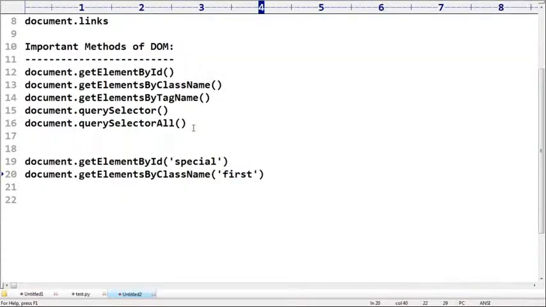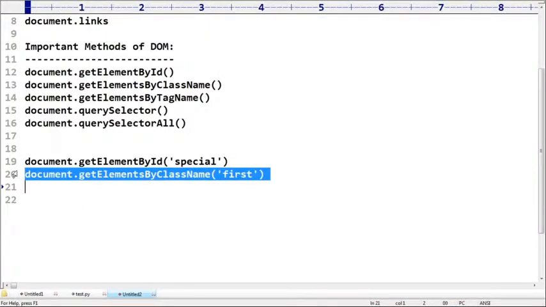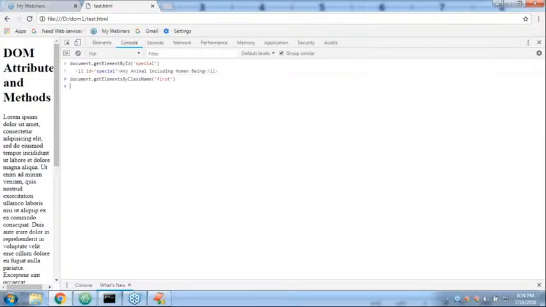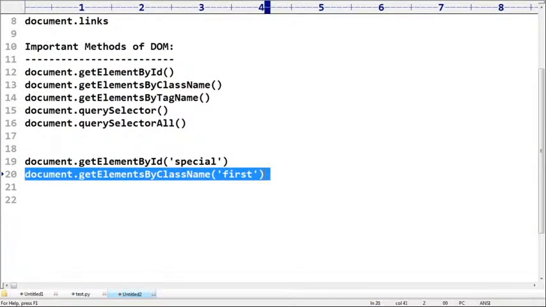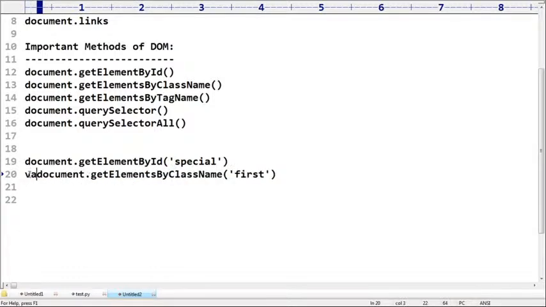Now I want both. Now what I want to take here, document dot getElementsByClassName, like this, right? Now have you observed, right? Two things are coming. Sir, I want only the first. Okay, let me, sir, like this it's going to come. Sir, I want only the first. So it is an array, sir. It is an array. Don't get confused.